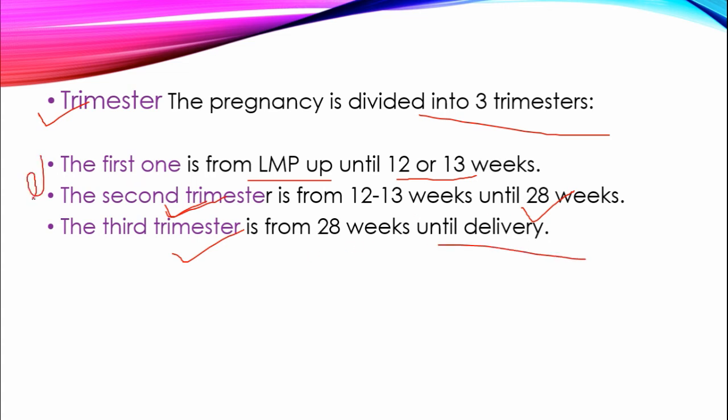These are the 3 trimesters. Tri means 3.